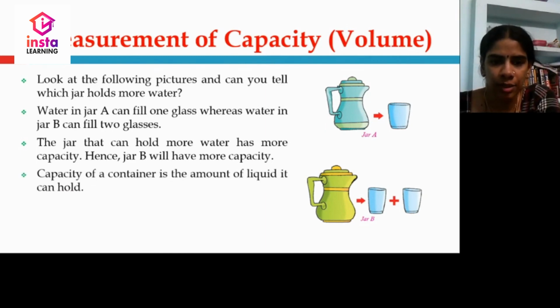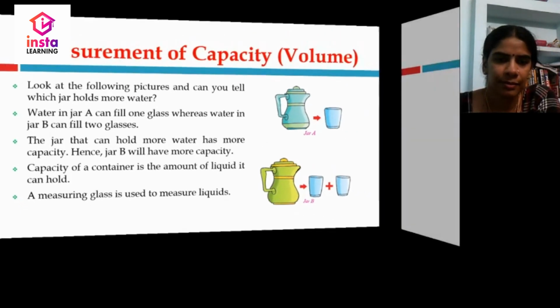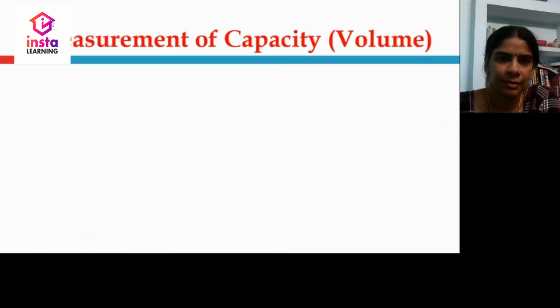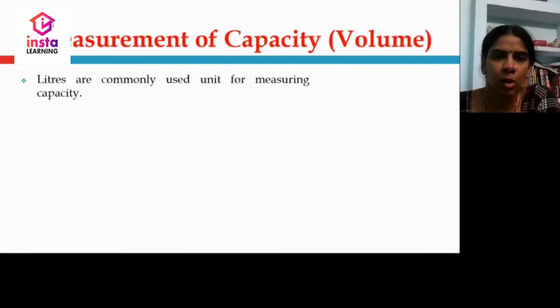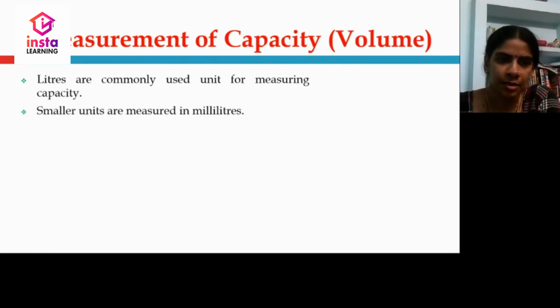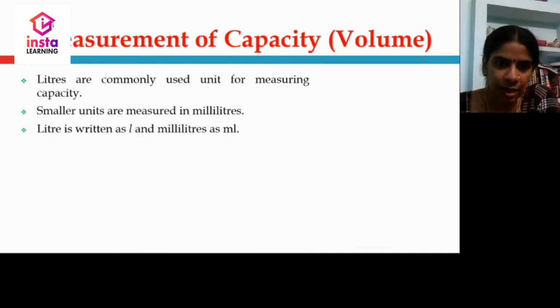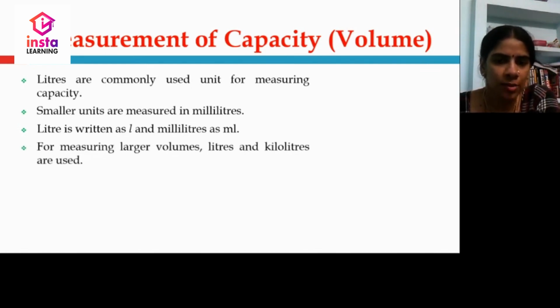Capacity of a container is the amount of liquid it can hold. A measuring glass is used to measure liquids. Liters are commonly used unit for measuring the volume. Smaller volumes are measured in milliliters. Liter is written as L and milliliters as ml. For measuring larger volumes, kiloliters are used.